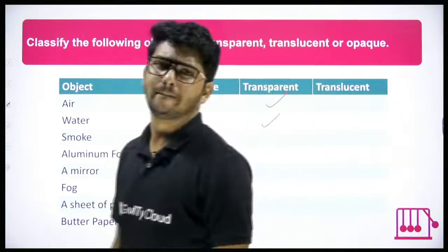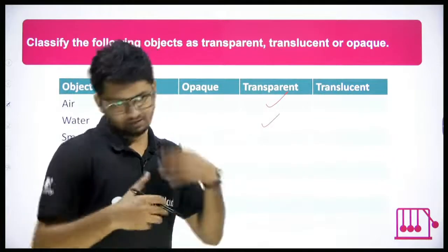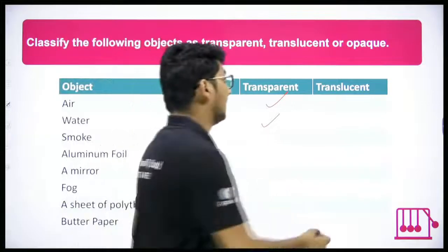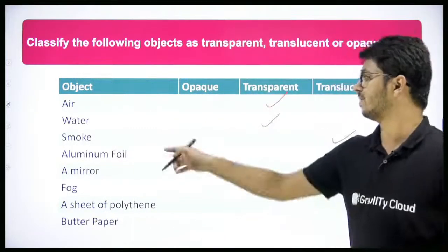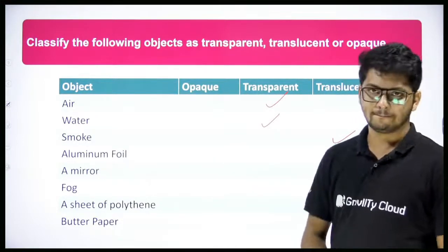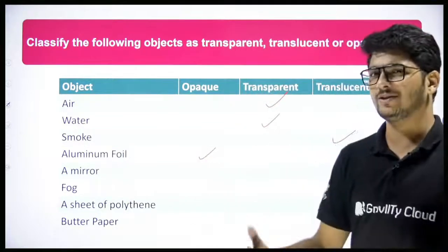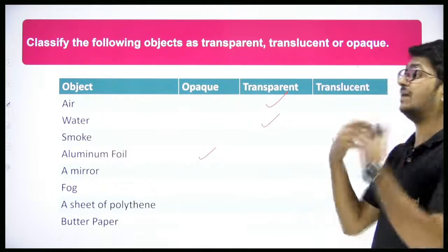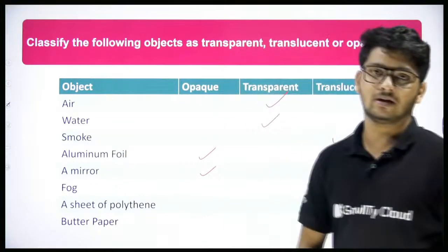What about smoke? Through smoke you can see partially. It will be visible but not clearly. So it is partially visible. That means it is translucent. Smoke is translucent. What about aluminium foil? It is opaque. You cannot see through aluminium foil. A mirror. Can you see what is behind a mirror? No. So mirror is opaque.